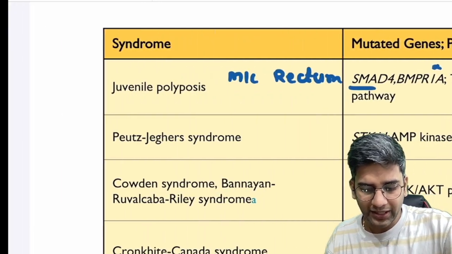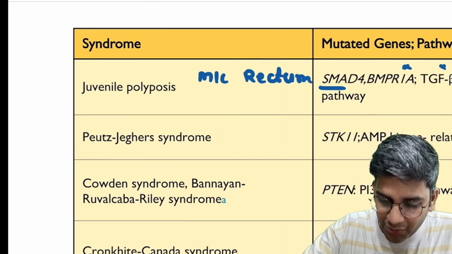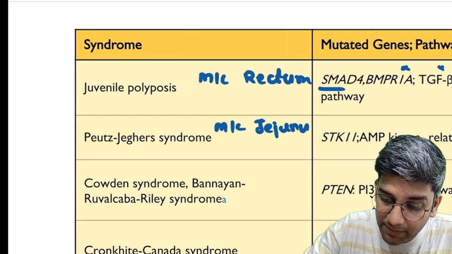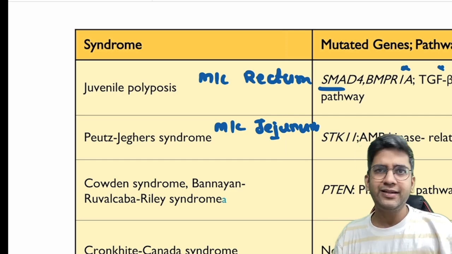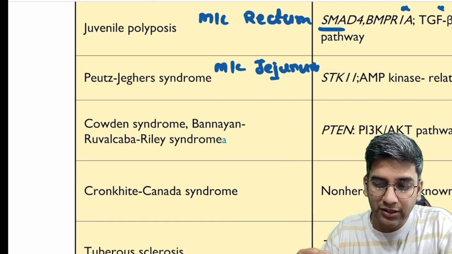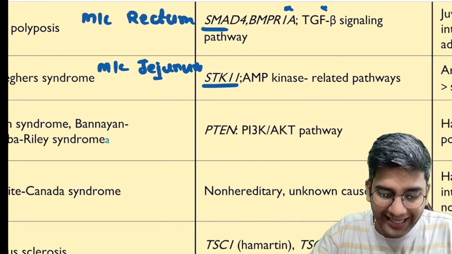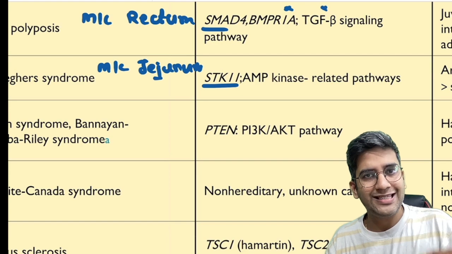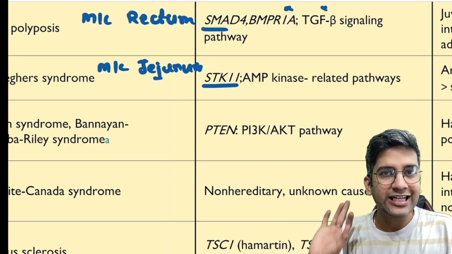Fine. Then we have Peutz-Jeghers syndrome. You know that in Peutz-Jeghers syndrome, the most common site is going to be the jejunum. If it's a pure Peutz-Jeghers polyposis syndrome, again it can happen anywhere. So the important gene here is STK11, right? It also has one more name, LKB1. STK11 or LKB1 is the gene, and it's related to the kinase pathway.